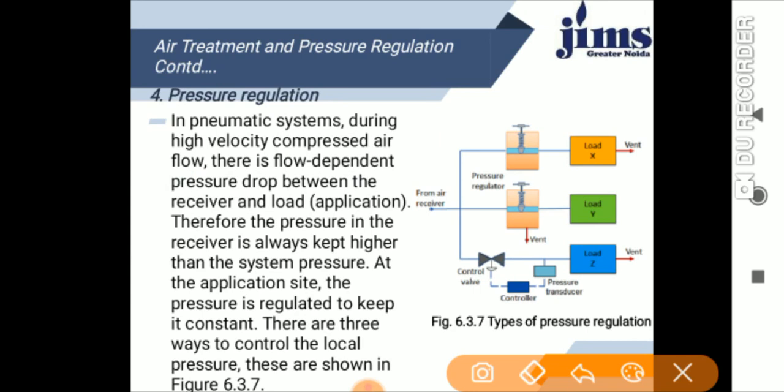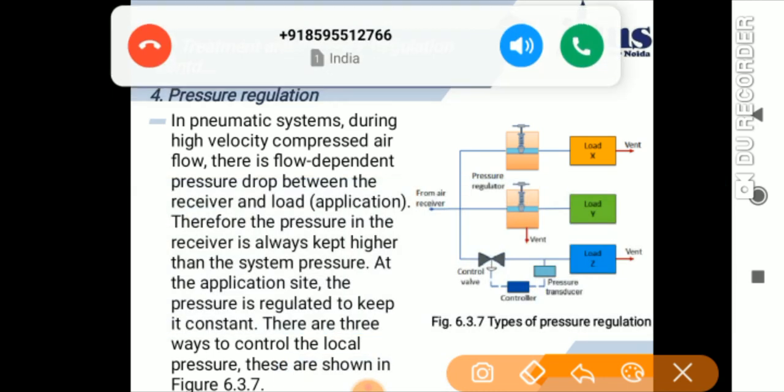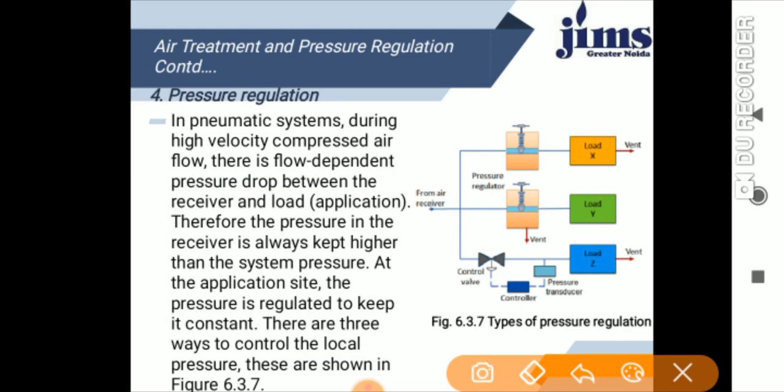In a pneumatic system, during high velocity compressed air flow, there is a flow dependent pressure drop between the receiver and the load, that is, the application we are using. Therefore, the pressure in the receiver is always kept higher than the system pressure, because from the receiver pressure we are going to move the component. At the application side, the pressure is regulated to keep it constant.